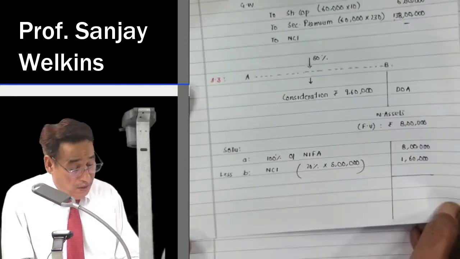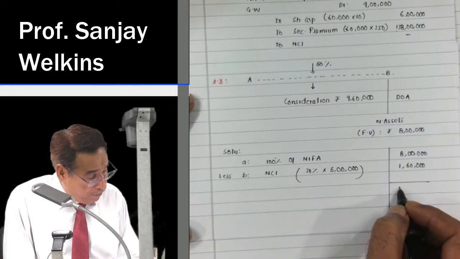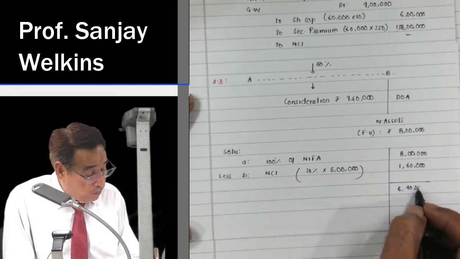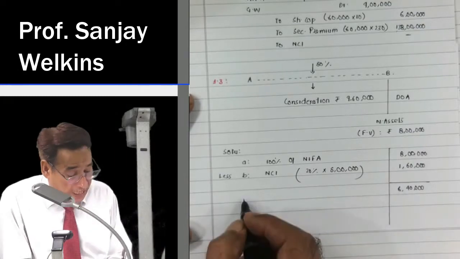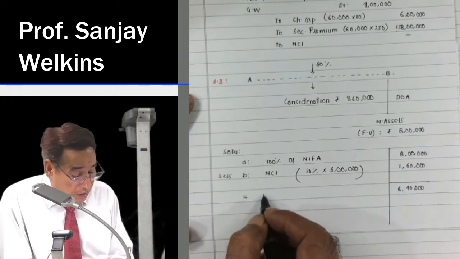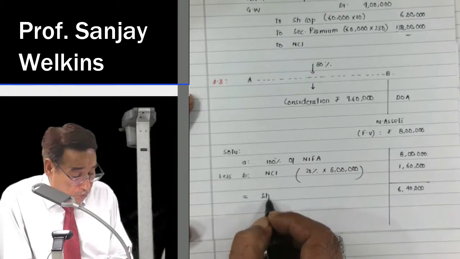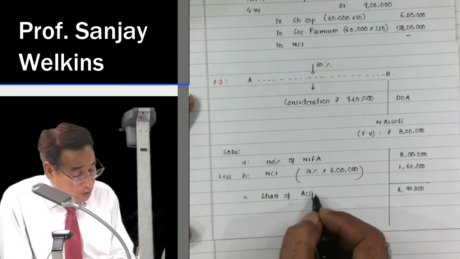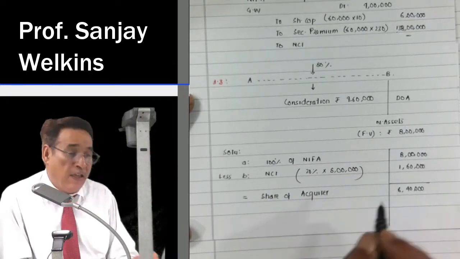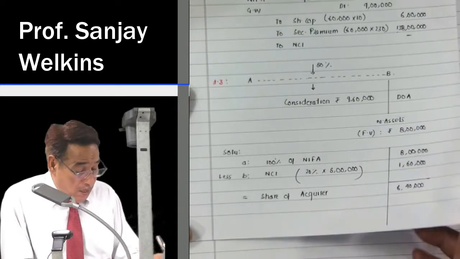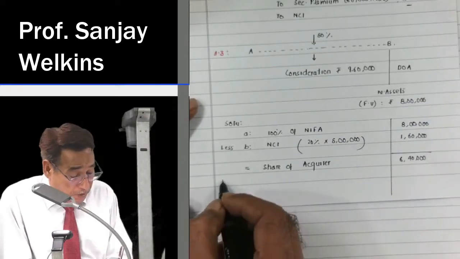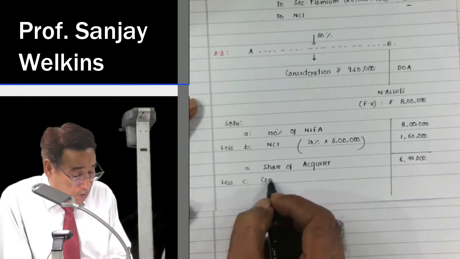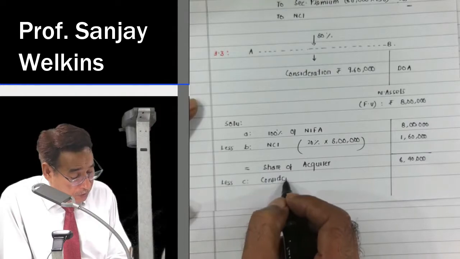Simple. So 6,40,000, correct? 6,40,000. This balance amount is nothing but the share of acquirer in net assets. And we have made a payment of 9,60,000.